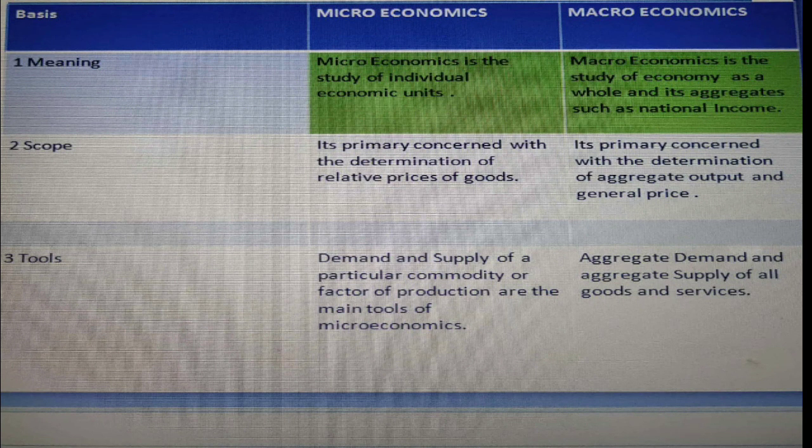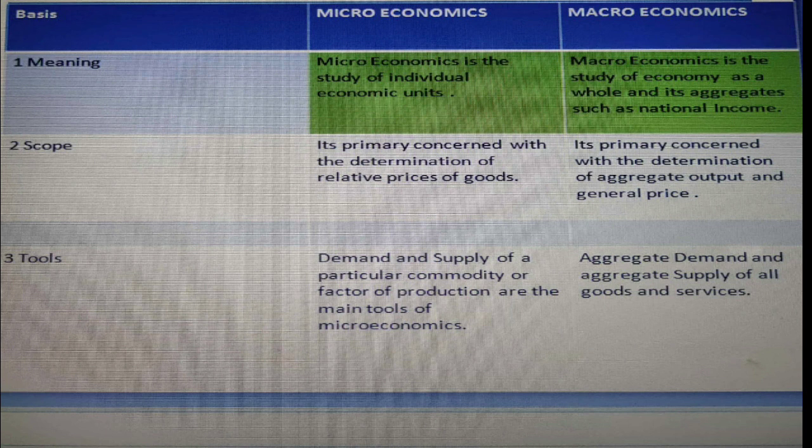Now let us discuss the distinction or the difference between micro and macroeconomics. Microeconomics is the study of individual economic units. Macroeconomics is the study of the economy as a whole or its aggregates such as national income. Microeconomics is primarily concerned with the determination of relative prices of goods.